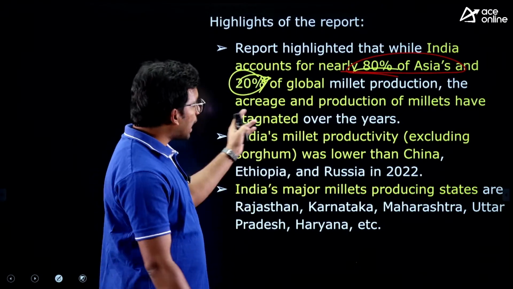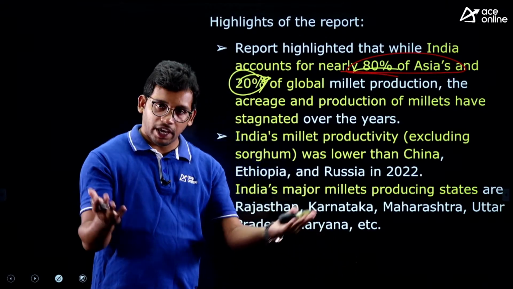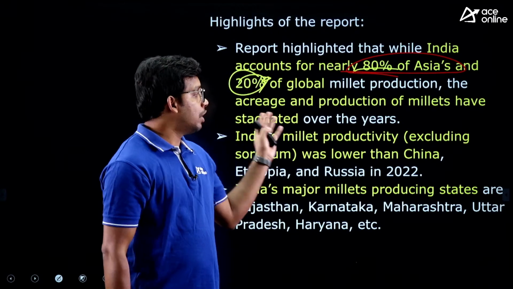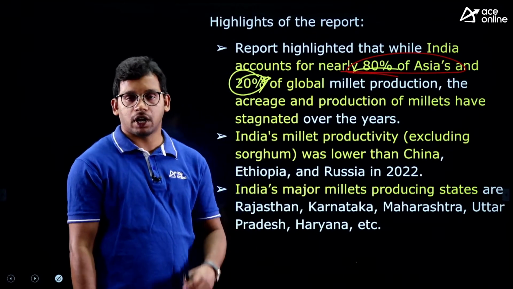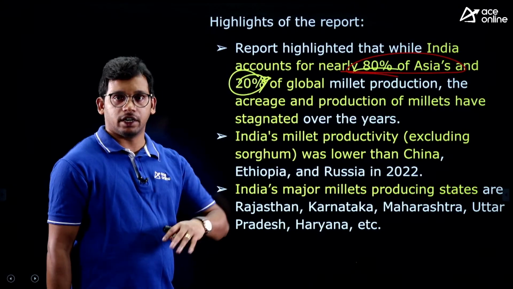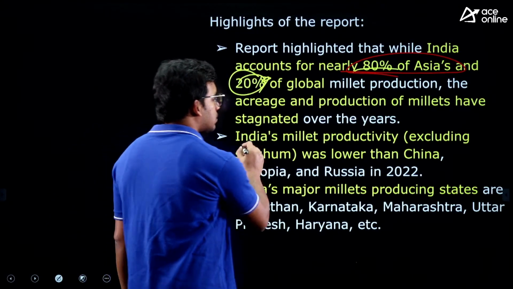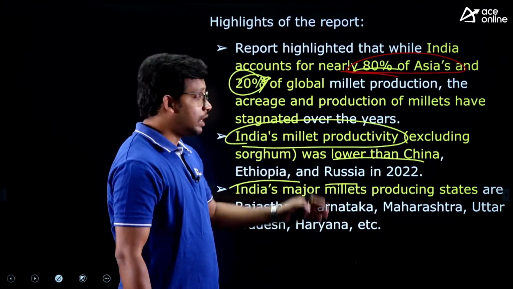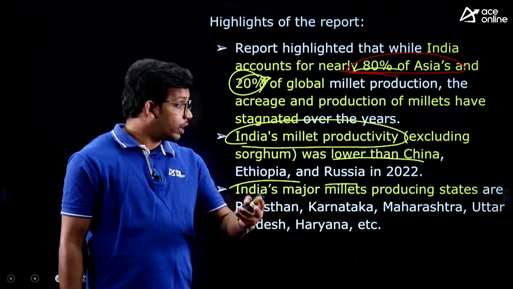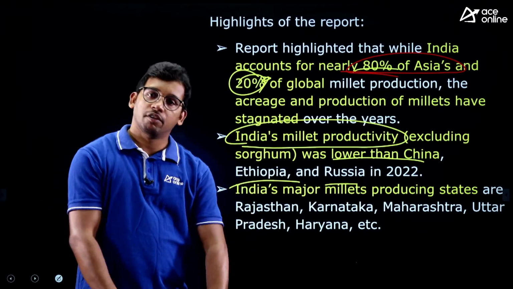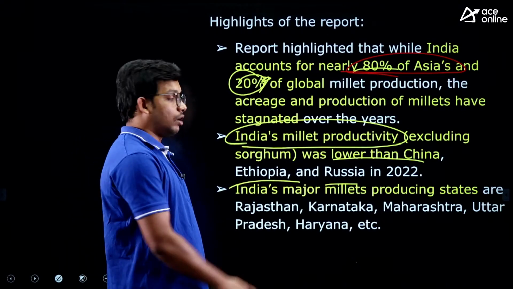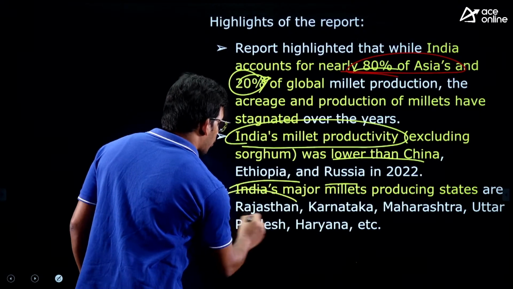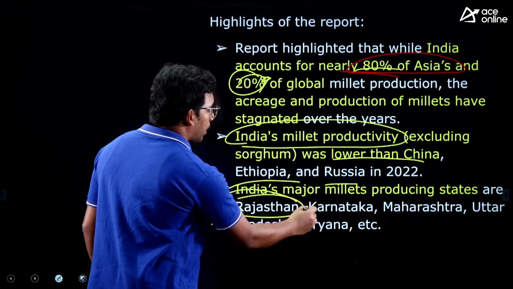But the acreage as well as production, that means the area that we are cultivating and also the production per area, how much we are producing, both have stagnated over the years. In the last decade or so, it has stagnated. It has not increased, right? India's millet productivity is lower than China, Ethiopia, and Russia in 2022. That means the per area production is very low compared to these countries. And among the Indian states, Rajasthan is the top producer of millet, followed by Karnataka.